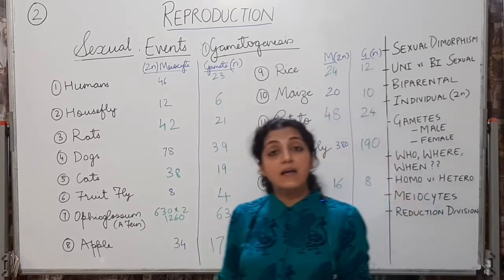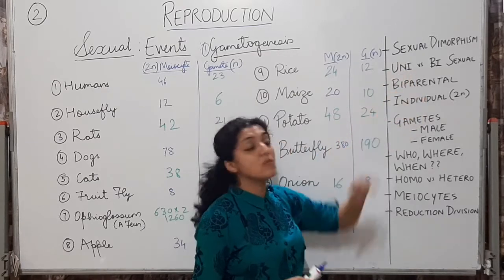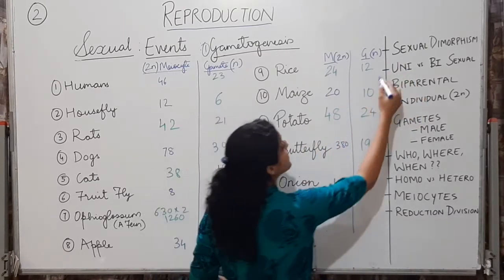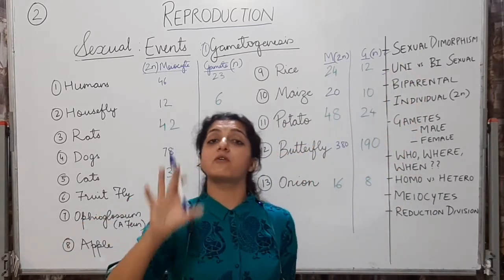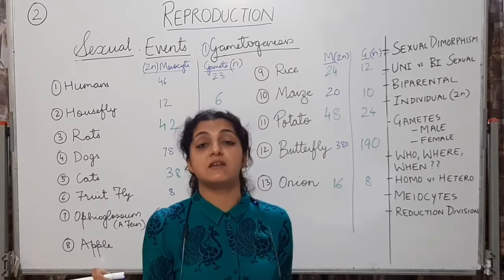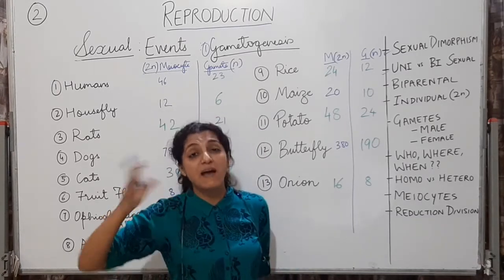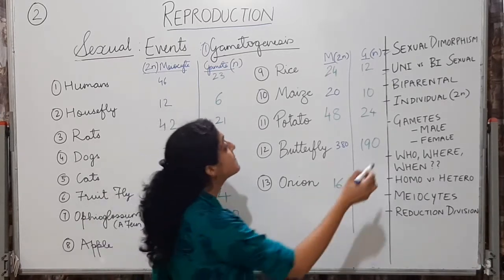All right. And I hope now you understand what is sexual dimorphism. You understand what are unisexual and bisexual organisms. You understand the exceptions in this, okay? Because sexual reproduction is biparental, this is a correct statement, but saying it is always biparental is wrong, because we do have bisexual individuals. We do have bisexual organisms, all right?